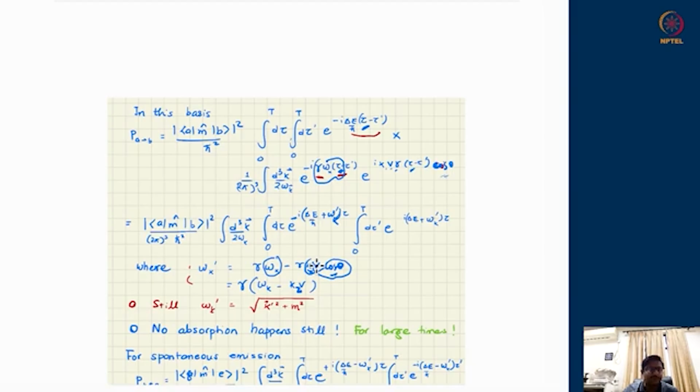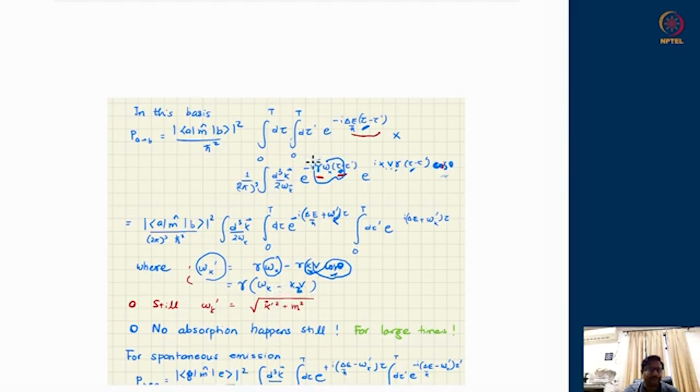In the atom's rest frame, the frequency will appear Lorentz boosted, and this exact formula, which we had seen in week 3's discussion as well, connects the frequency of the mode seen by the atom, not the atomic frequency. Atomic frequency is delta E upon h bar. The omega k prime is the frequency of the field mode as seen from the atom's frame, and it is related to those quantities as seen from the lab frame.